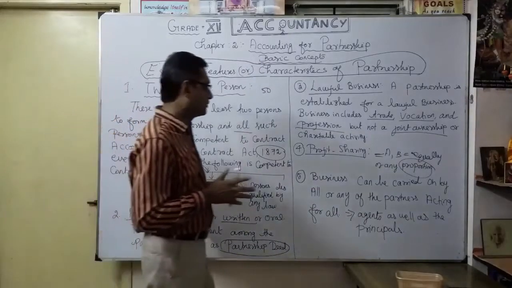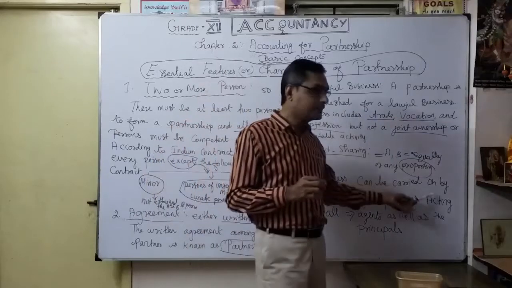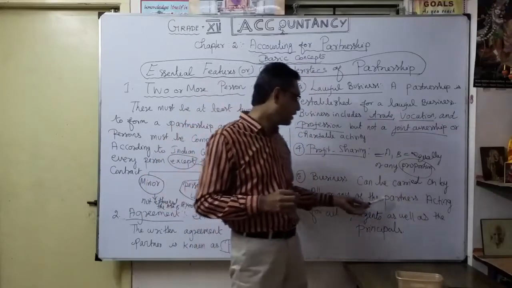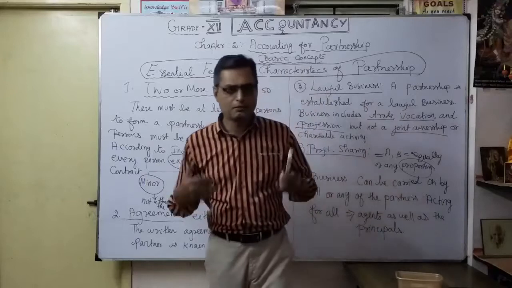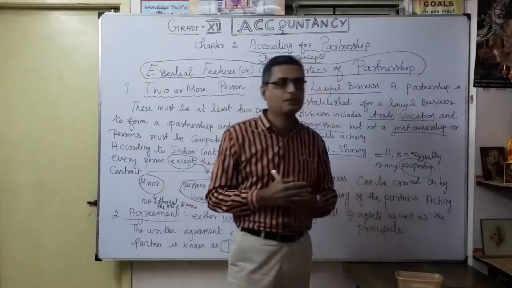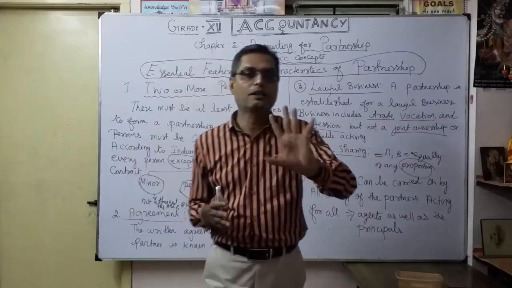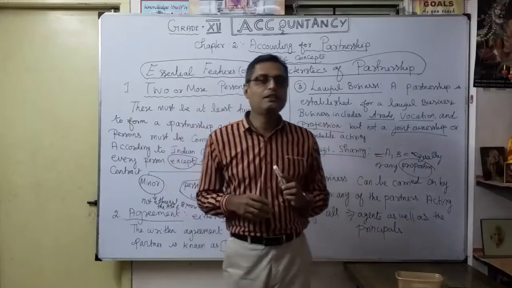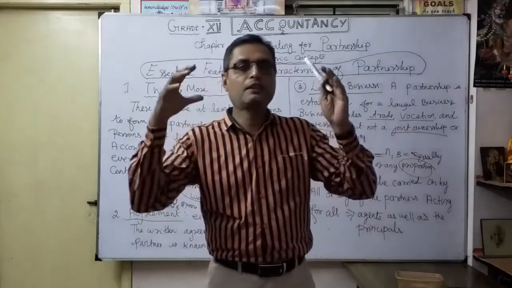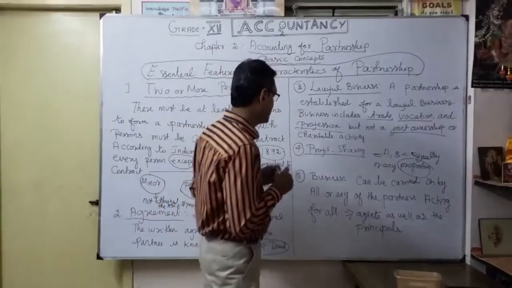Then we already discussed in our definition: business can be carried on by all or any of the partners acting for all. That means what? A person may be an agent as well as a principal. Suppose a person is an agent of the partners, bound by the rule. Similarly, as a principal, they can bind the other partners.